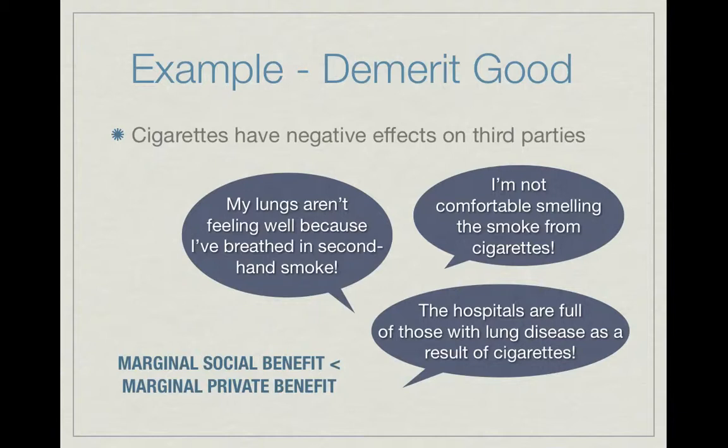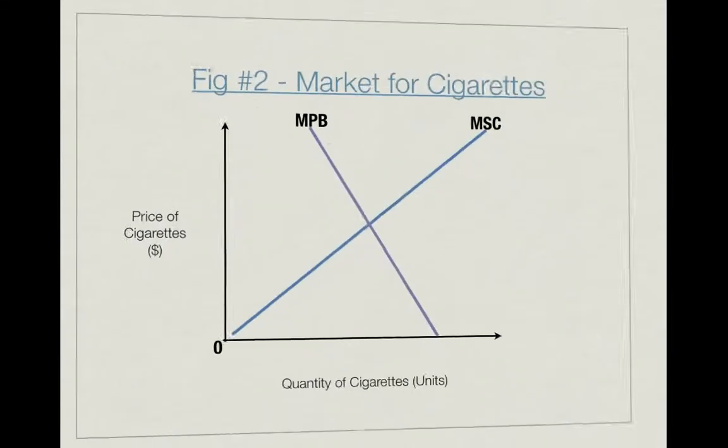The consumption of cigarettes creates negative effects on third parties. This includes passive smoking, which may cause lung diseases, the discomfort at the smell of cigarettes, as well as the burden on hospitals needing to treat those affected by the cigarettes. As a result, the marginal social benefit is lower than the marginal private benefit.